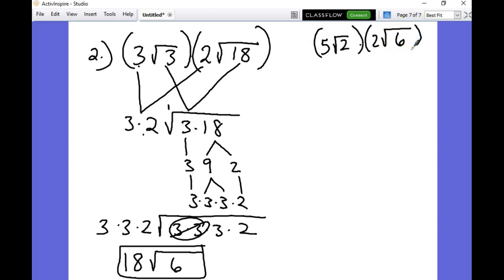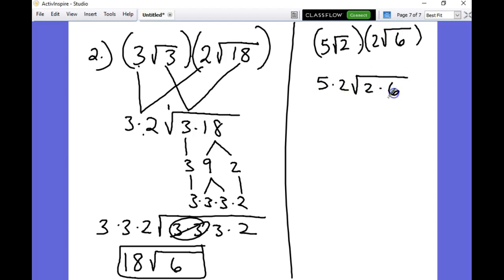That's for you guys. Show me what you got. Great. So that's the first thing you want to do: outsides together and insides together.